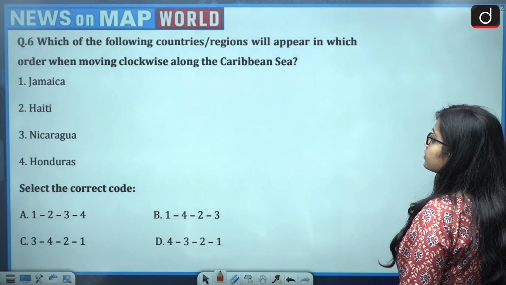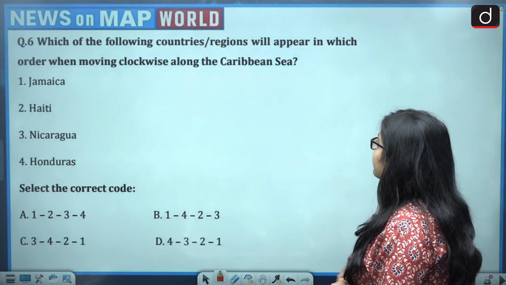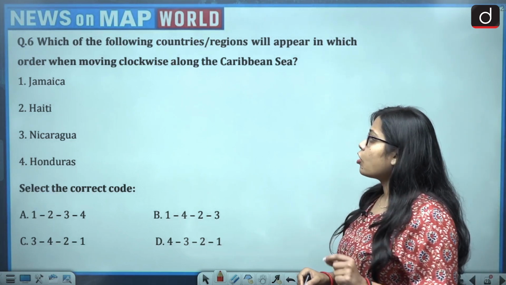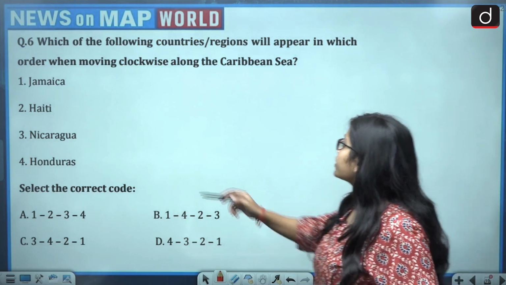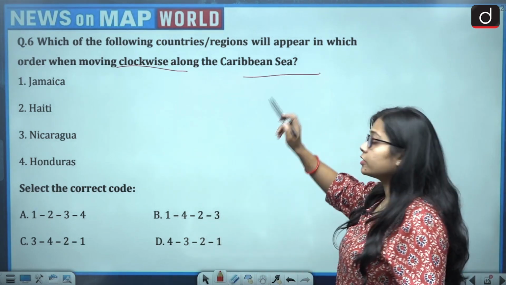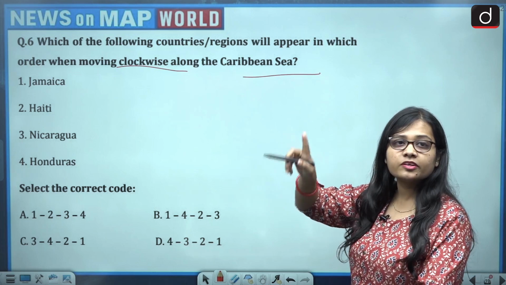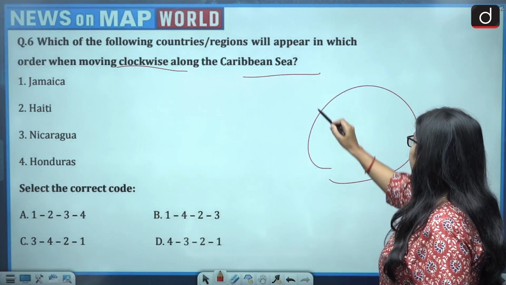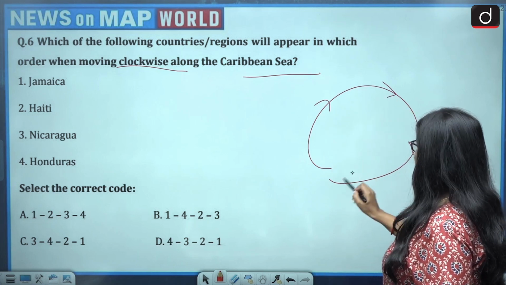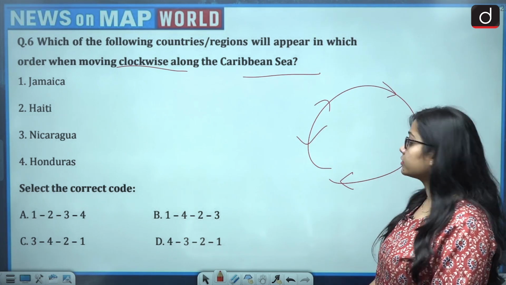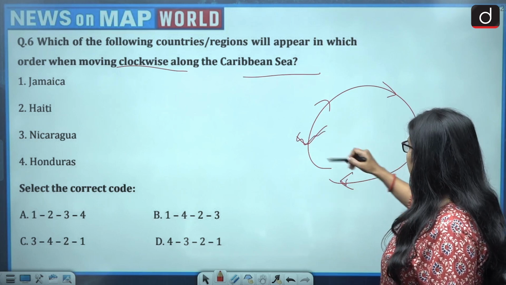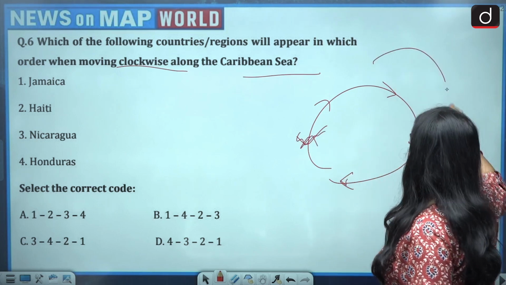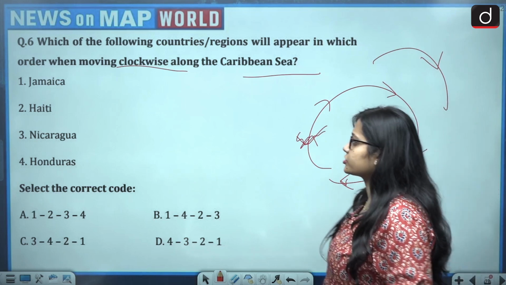Now next question. Which of the following countries' regions will appear in which order when moving clockwise along the Caribbean Sea? So in the Caribbean Sea, it is moving in the clockwise direction. So first of all, what is a clockwise direction? This is clockwise direction. Okay, this is clockwise direction. This direction is the clockwise direction.